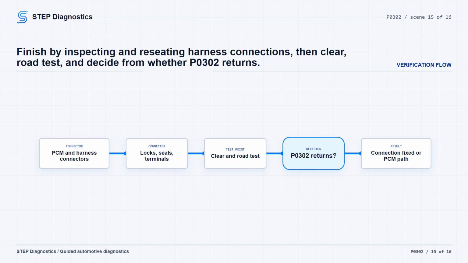Erase the codes, operate or road test the truck under the proper conditions, and read the codes again. If P0302 returns after this path, replace and program the PCM, then verify the repair. If the code does not return, the wiring or poor connection problem has been repaired.